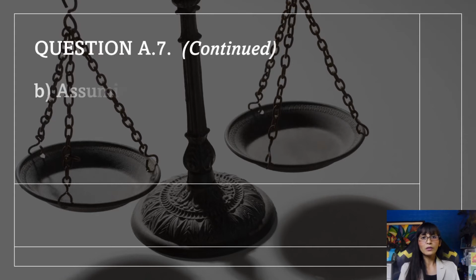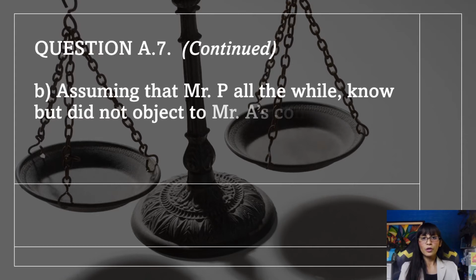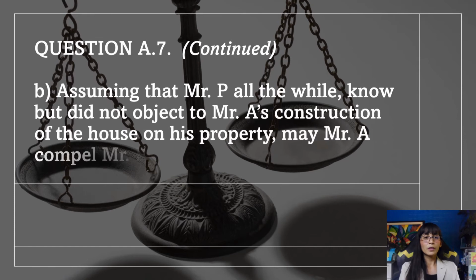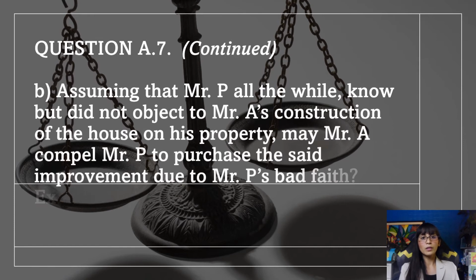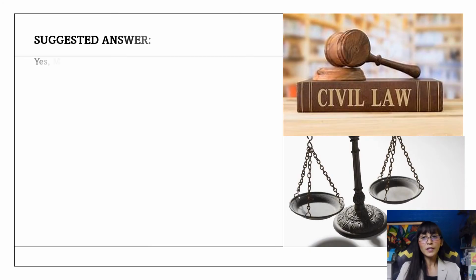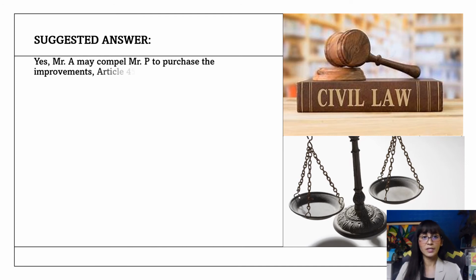All right, moving on to the continuation of that particular case. Assuming, letter B, that Mr. P all the while knew but did not object to Mr. A's construction of the house on his property, may Mr. A compel Mr. P to purchase the said improvement due to Mr. P's bad faith? Explain. So in this case, the answer is yes.